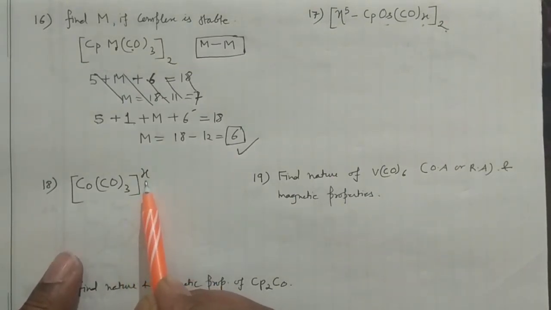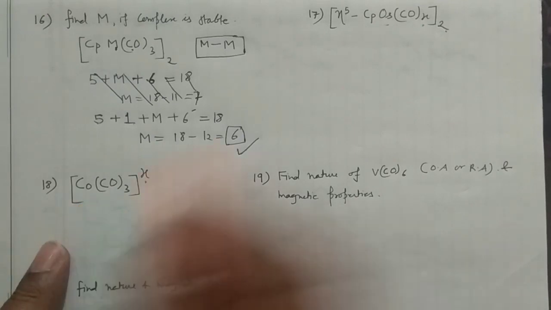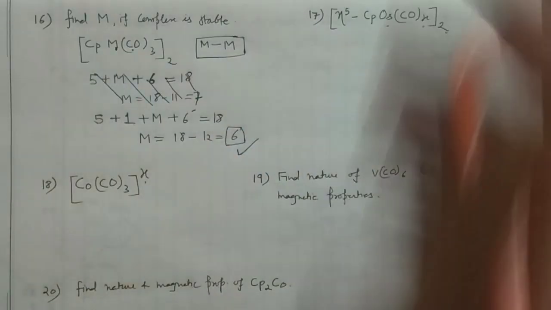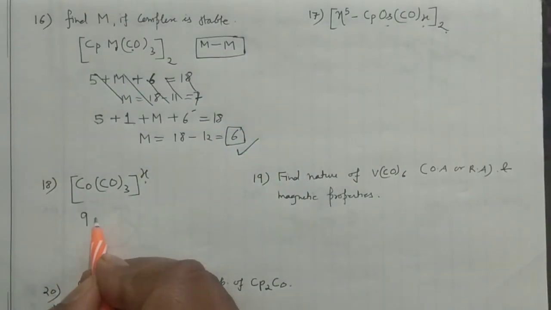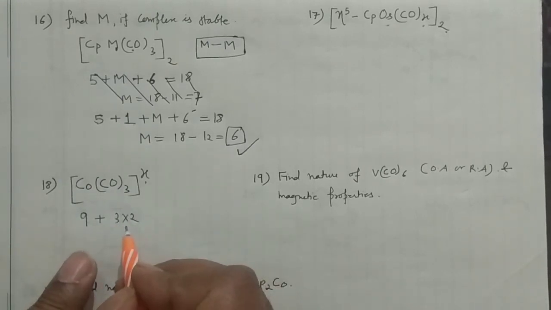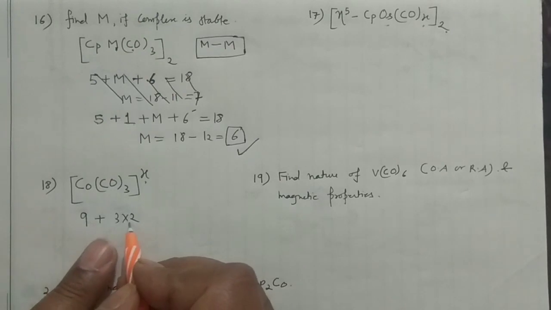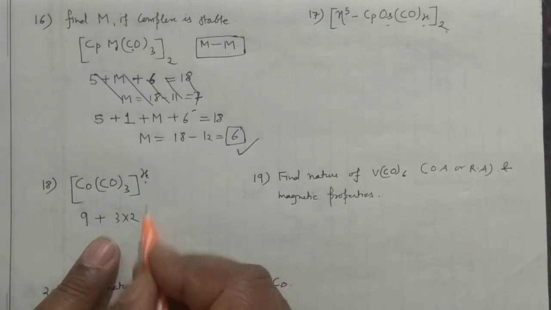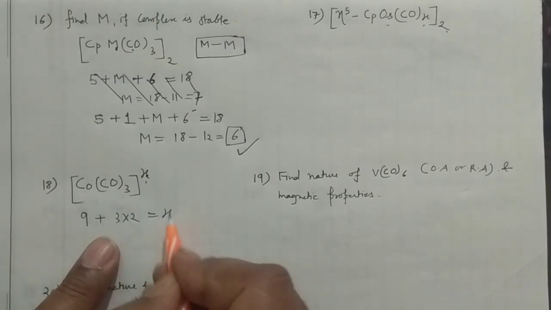In that case it is very easy. See, cobalt, how many electrons will the cobalt give you? It will give you 9 electrons. It's a 9 electron species, cobalt. You straightforwardly write 9, and 3 into 2, in that manner you can write. 3 into 2, that is 6. And you have to calculate this X actually. So this is the charge, so you can write charge.